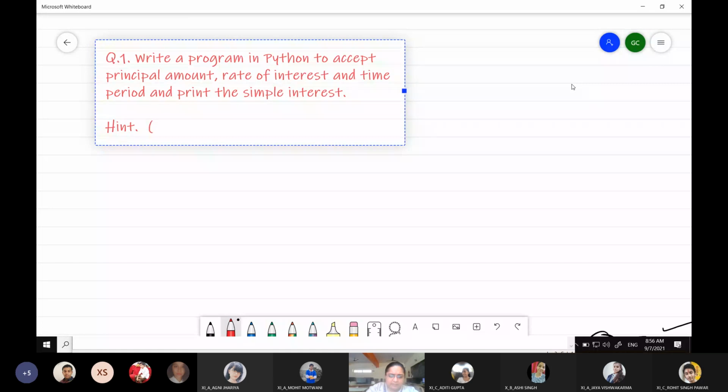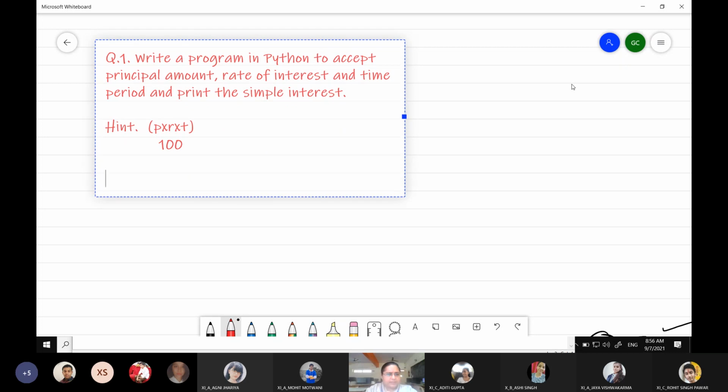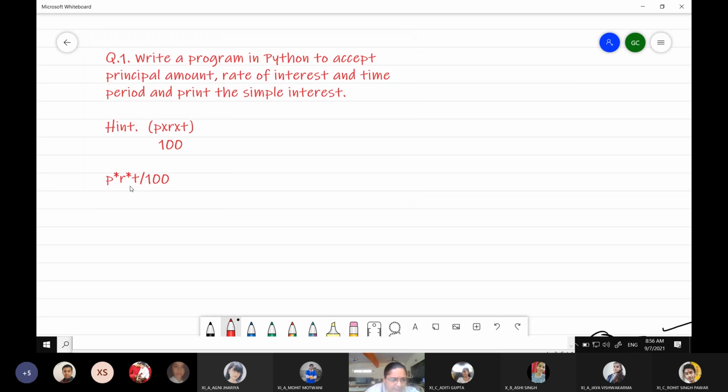That is P into, so I'm just writing it in the simple mathematical form: P into R into T upon 100. So here it is upon 100. But how do we represent it in the form of Python? We will be writing P into R into T divided by 100. Now take a look at this. P into R into T.